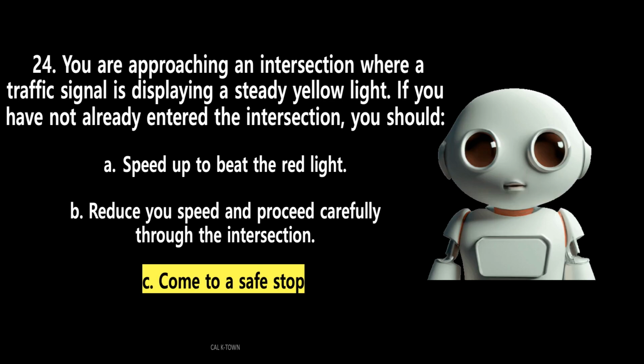The answer is C. Come to a safe stop. At an intersection controlled by a steady yellow light, you should bring your vehicle to a safe stop. If you are already within the intersection when the light changes from green to yellow, continue through the intersection at a safe speed.